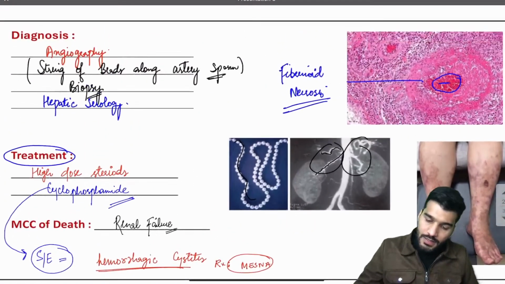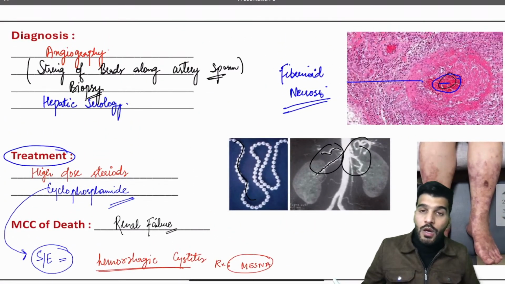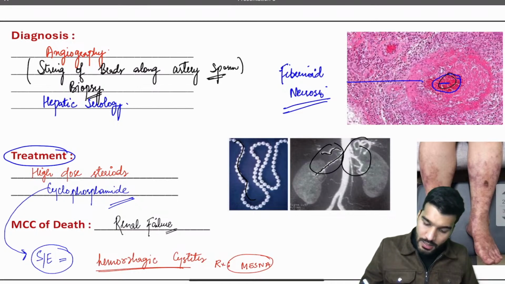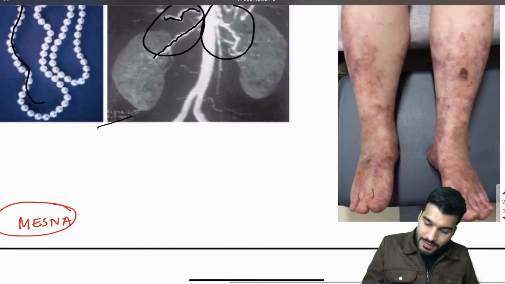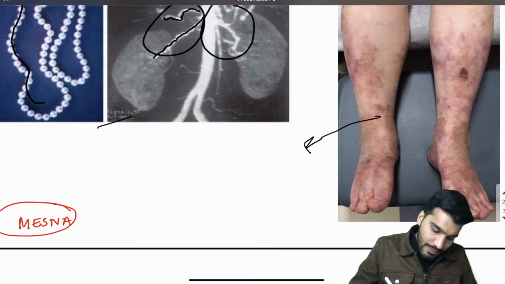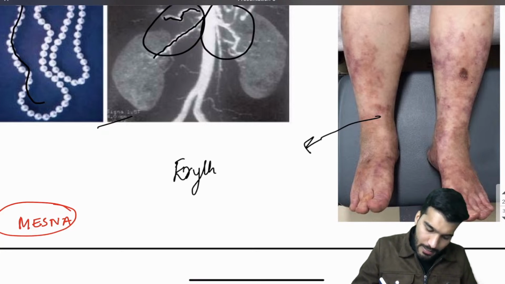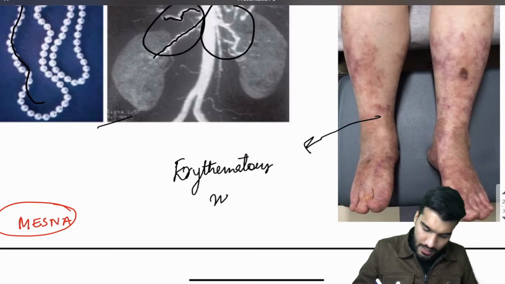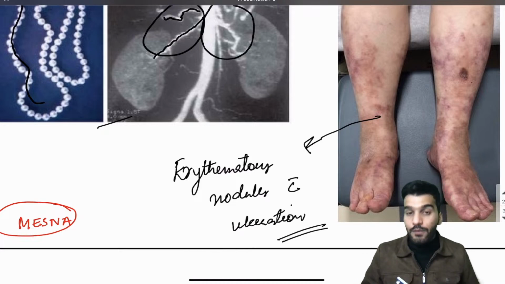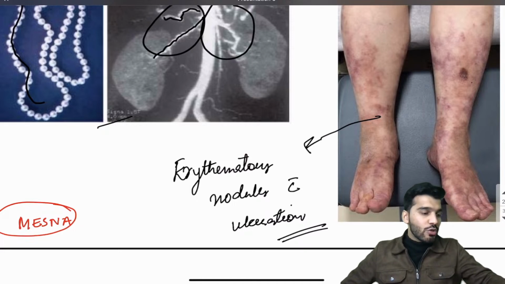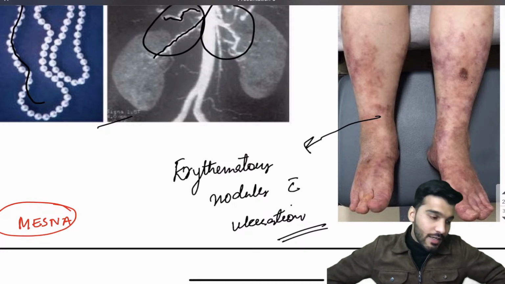And you can see this fibrinoid material, this is going to be fibrinoid necrosis. Number second, the string of beads along the artery spasm in the angiogram, it's going to be a diagnostic feature. And then on the skin, the rash that I have mentioned, you can see there are erythematous nodules with ulceration, and it is also seen in polyarthritis nodosa.